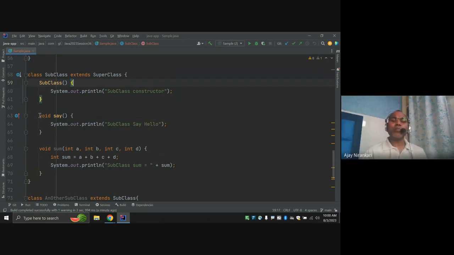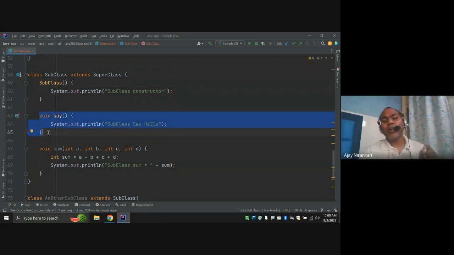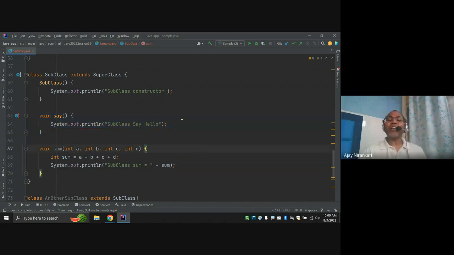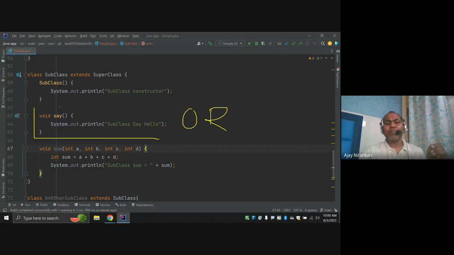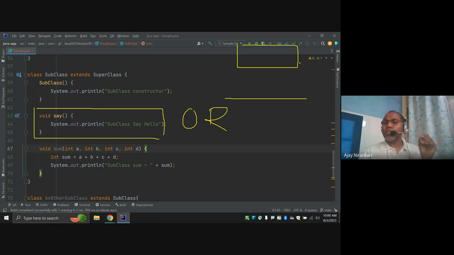So this concept is known as overriding. Overloading? No, overriding. Overriding means we are giving a new definition, because the say function already exists in your superclass, right? I am going to define the same function in my subclass.